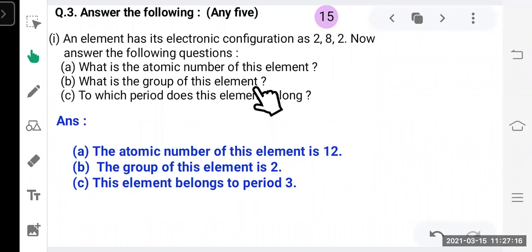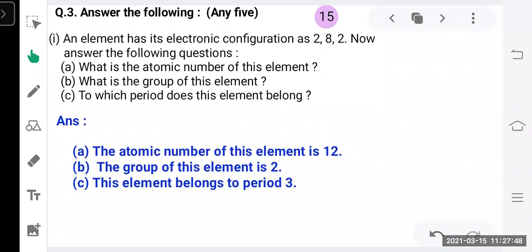What is the group of this element? In order to find out the group, we have to observe the number of electrons in the outermost shell. If there are 2 electrons, it belongs to the second group. If there is only 1 electron in the outermost shell, it belongs to the first group. After that, if there are 3 electrons, that means 13th group, 4 electrons, 14th group, 5 electrons, 15th, 6 electrons, 16th, 7 electrons, 17th, and if there are 8 electrons in the outermost shell, it belongs to the 18th group of the periodic table.